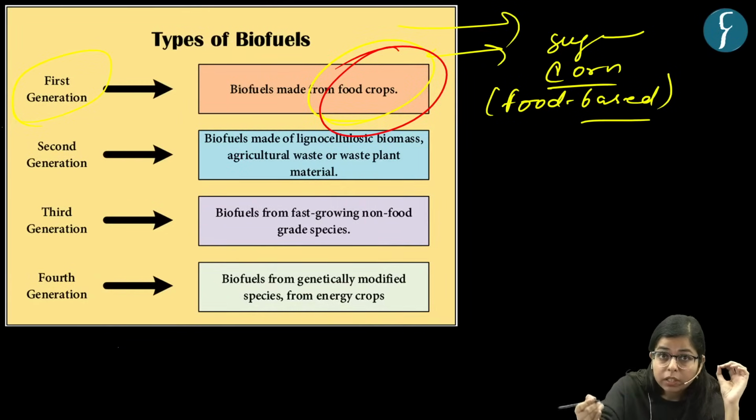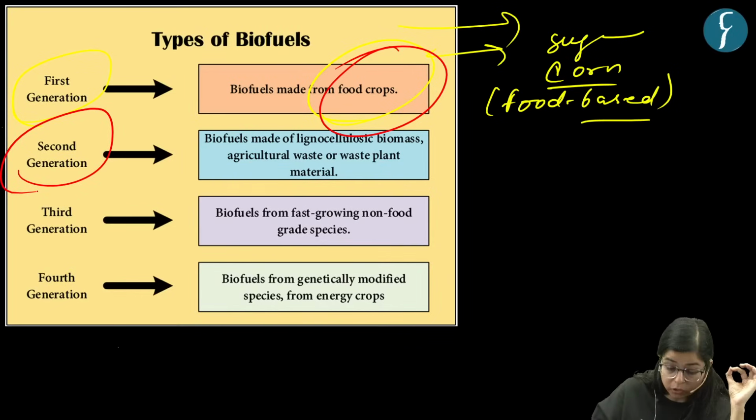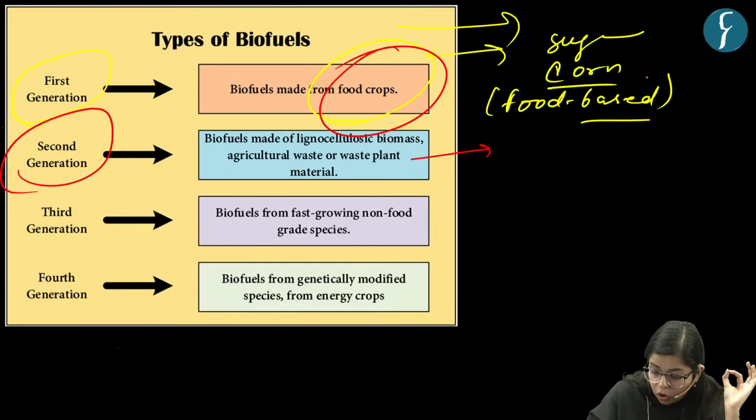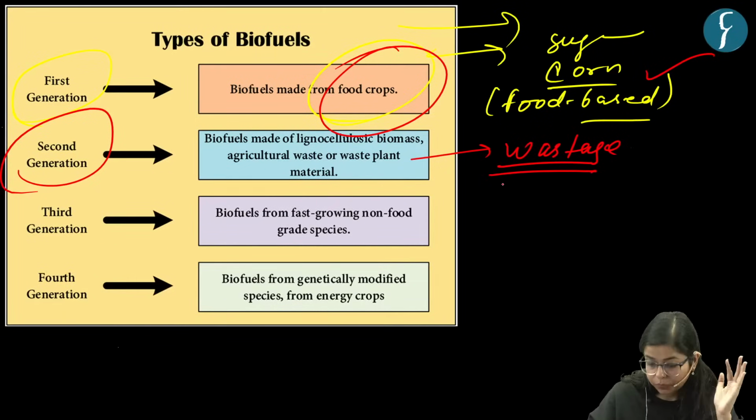If we proceed to second generation biofuels, these are technically better than first generation in the sense that they are not made using food based crops, but can be produced using waste, say stubble.